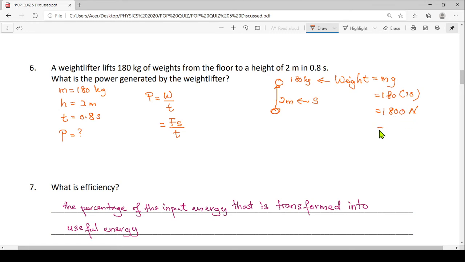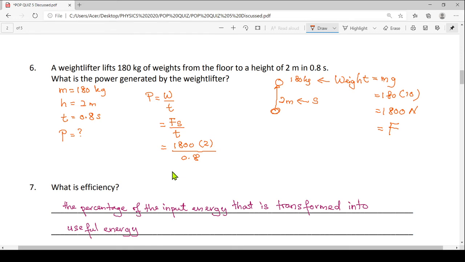So this is actually our force. Alright, so let us substitute the value into our equation here. So my force is 1800. Displacement is 2 meters. And then we divide by the time taken, 0.8.